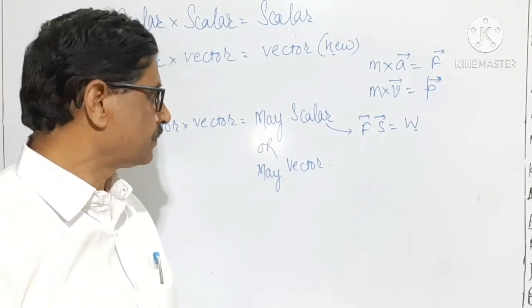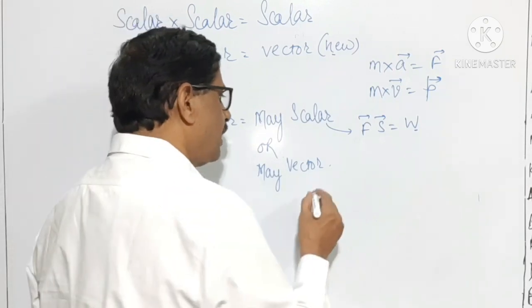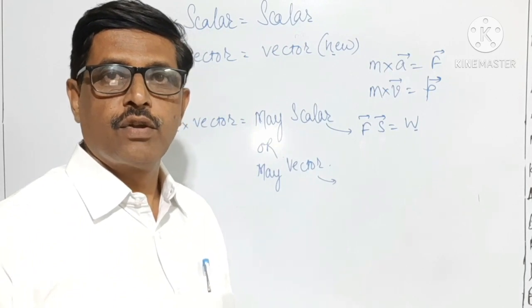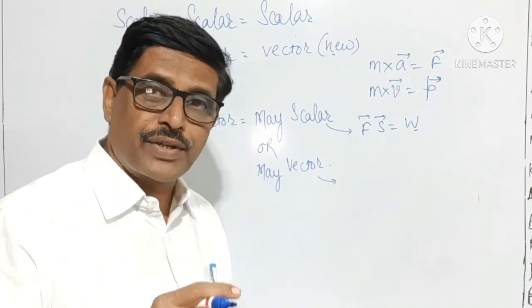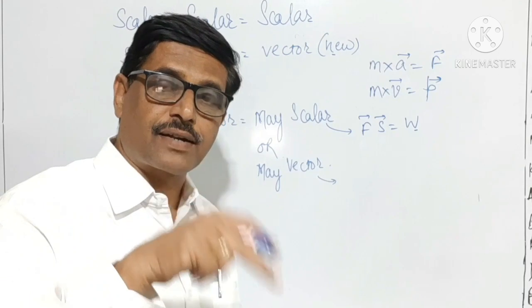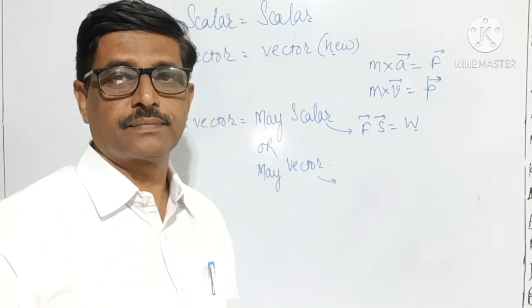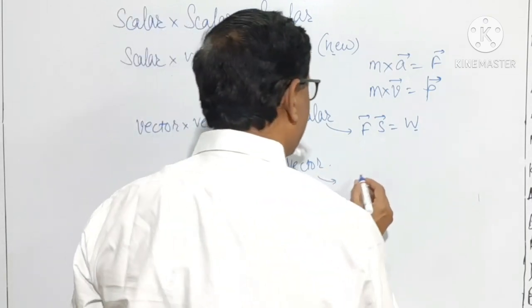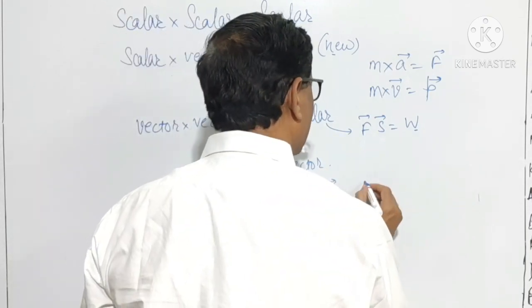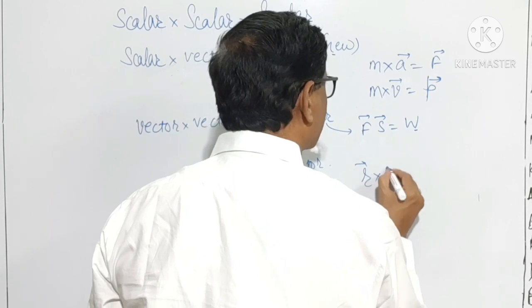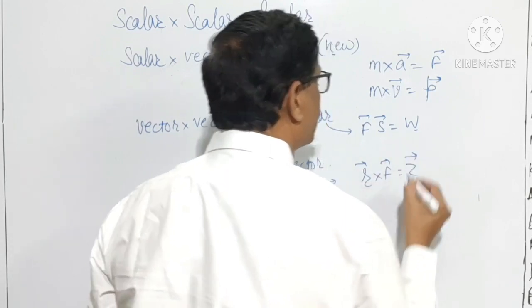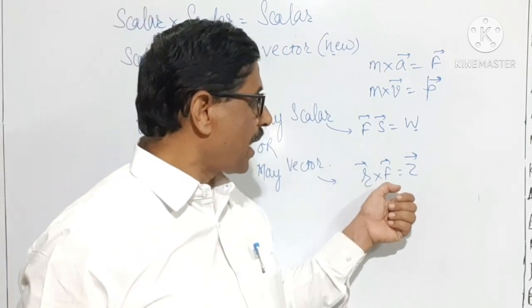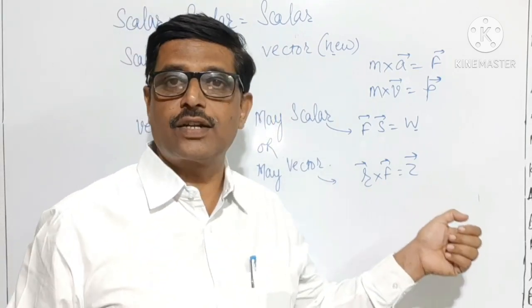Or instead of that, if product of vector with a vector is a vector quantity, then it is said to be a vector product. And in this we will take an example, vector r cross vector f is equal to vector tau. The product of momentum and the force is a torque.